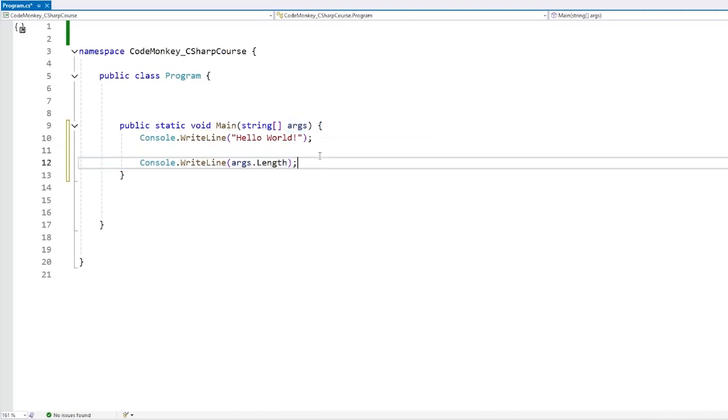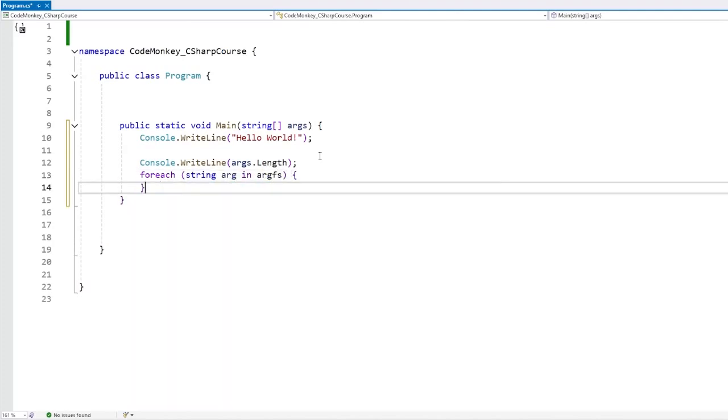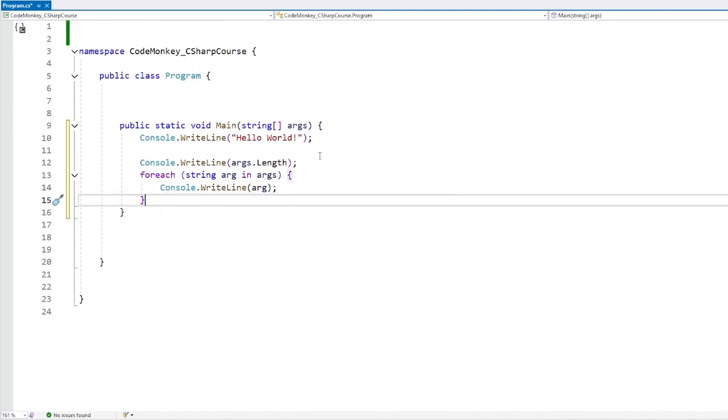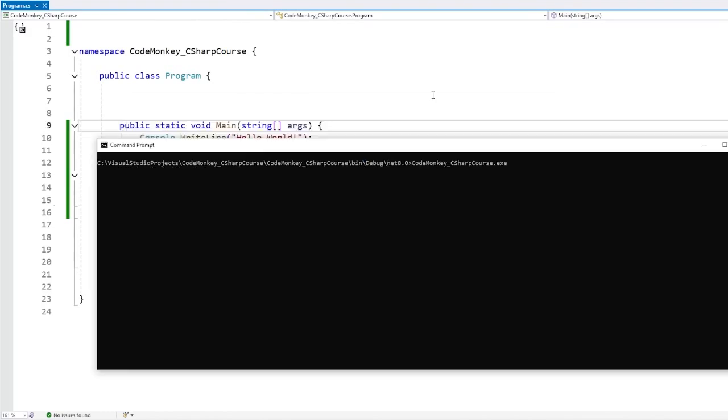Here, let's print out the size of the array, and then let's just cycle through it. So a string arg in args, and let's just print it out. Console.WriteLine our arg. Okay, so like this, if we run it just over here inside Visual Studio, then we are not passing in any arguments, so naturally it is 0. But now here we are in the command prompt to run our code. And if we run just like this, again, no arguments, it does return 0.